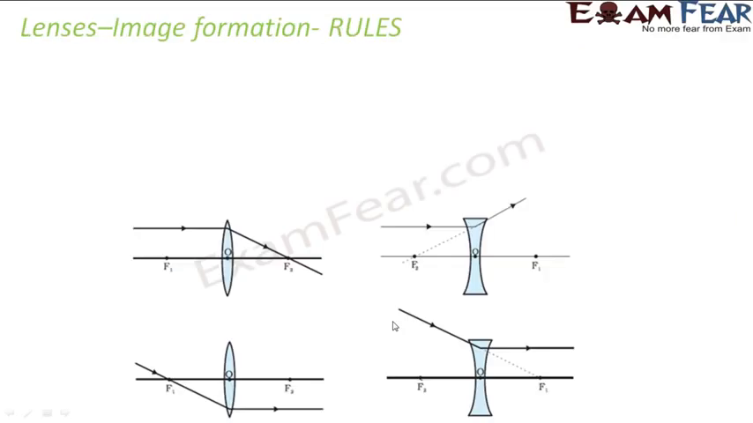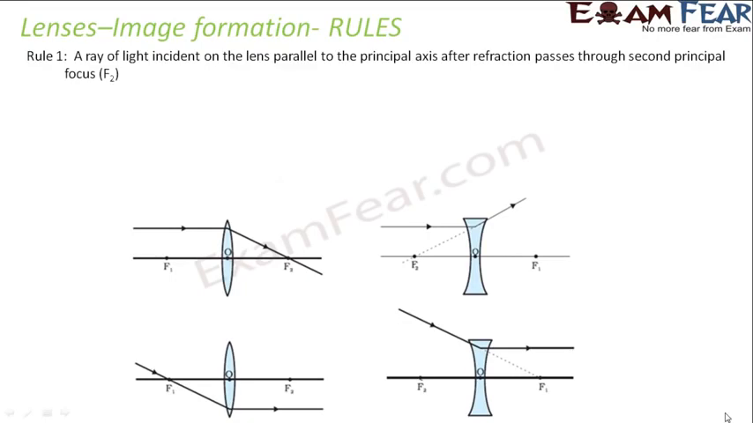In a very similar way, we have the same set of rules for lenses as well. Now let us quickly look at the rules for image formation by lenses. The first rule again states the same thing: if a ray of light is parallel to the principal axis and falls on the lens, after refraction it passes through the principal focus. And the same holds true for a concave lens: a ray parallel to the axis, after refraction, passes through the principal focus.